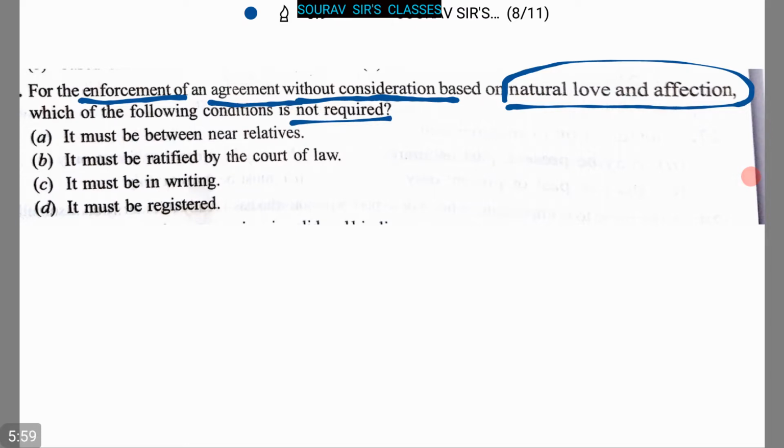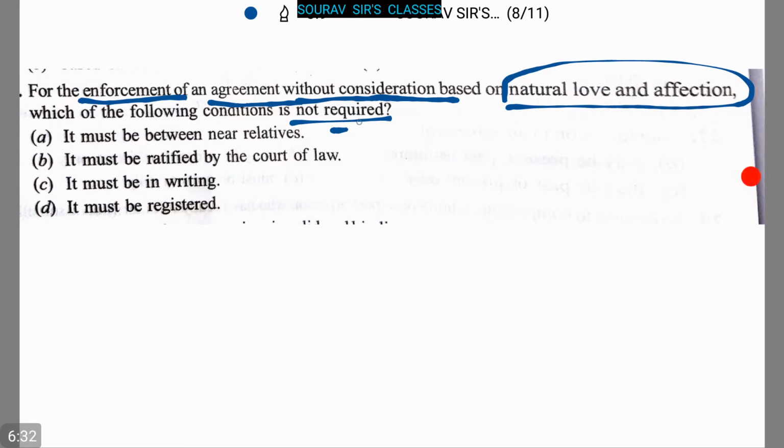And here the options are: option A, it must be between near relatives, which is true. Option B, it must be ratified by the court of law. But in the question it is given, which of the following conditions is not required?